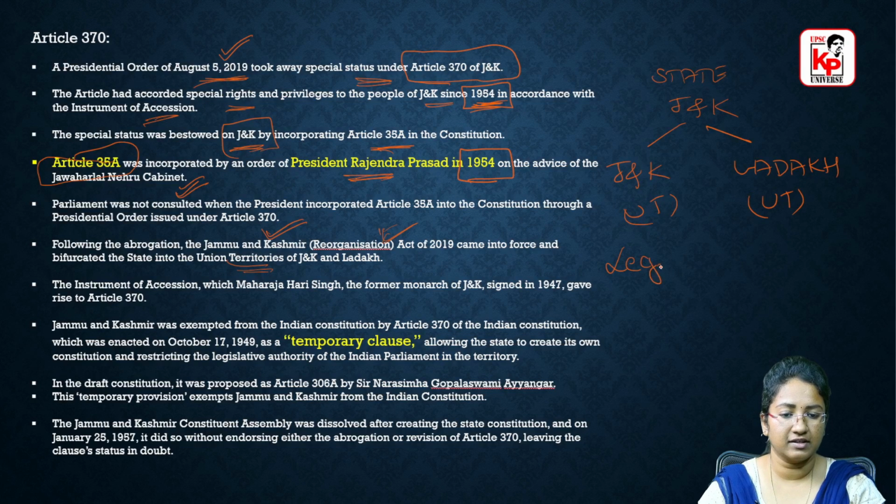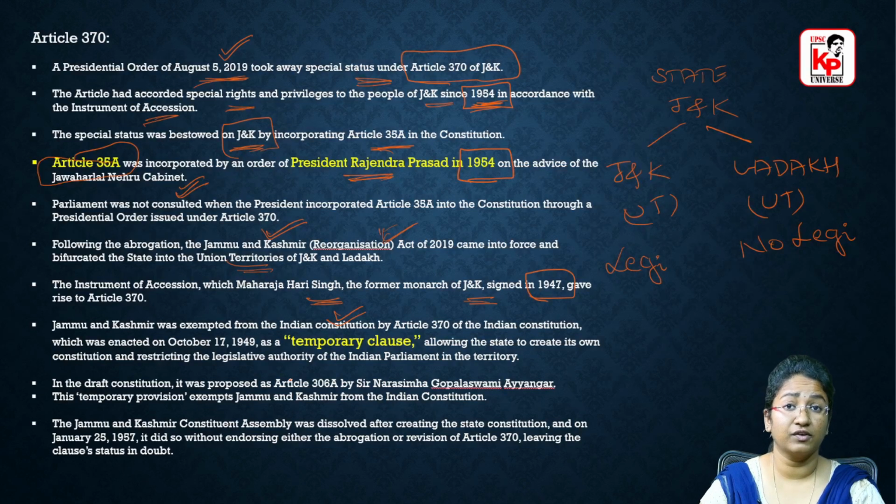So this is having a legislature, and there is no legislature for Ladakh, right? So do remember this. The instrument of accession which Maharaja Hari Singh, the former monarch of Jammu and Kashmir, signed in 1947 has given rise to Article 370. In our draft constitution, it was proposed as Article 306A by Sir Narasimha Gopalaswami Iyengar. And this temporary provision exempts Jammu and Kashmir from the Indian Constitution.